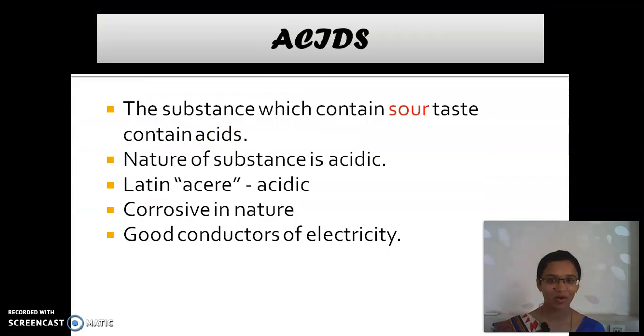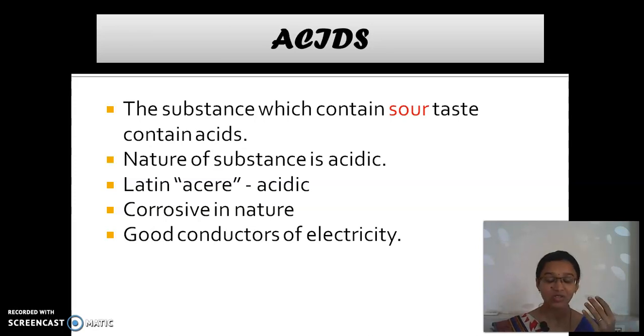Shall we go? Okay. Before going into that, we will have a recap. Now tell me, what is the taste of acids? I want you to open your mouth. Now tell me, what is the taste of acid? Whether it is sweet or salty, or what is the taste? Yes, they are sour in taste. Acids are sour in taste.